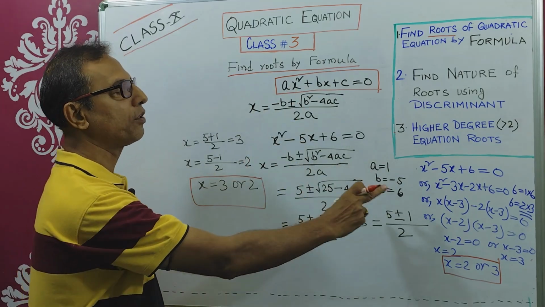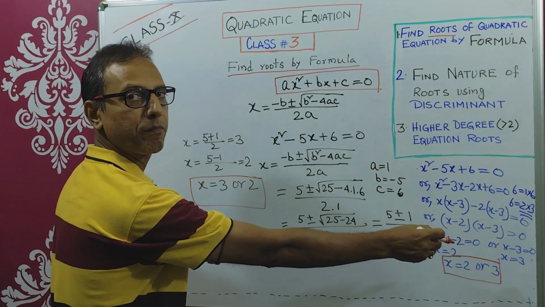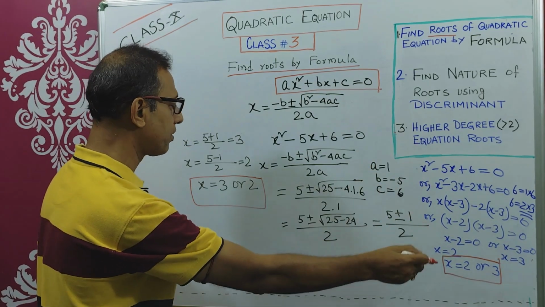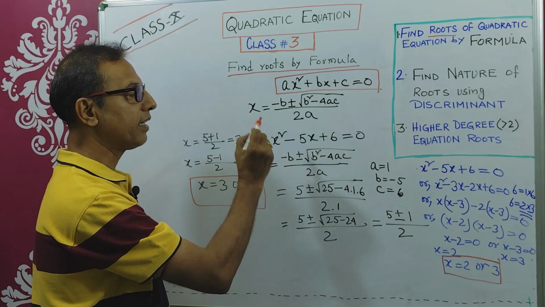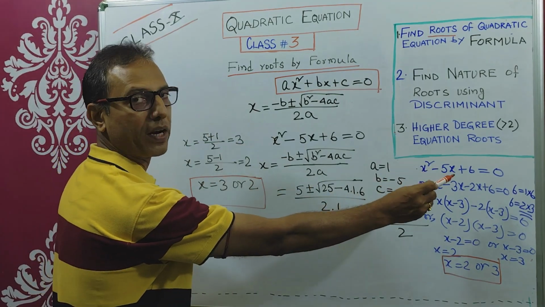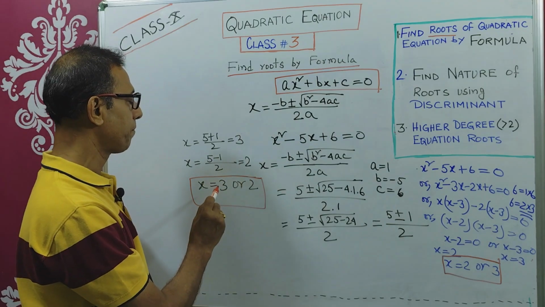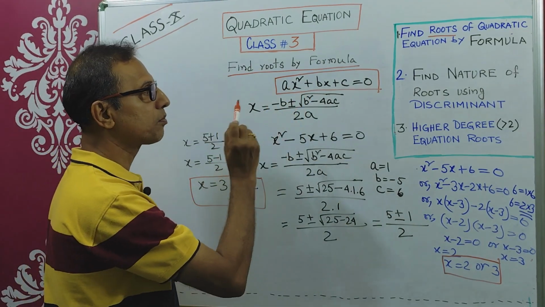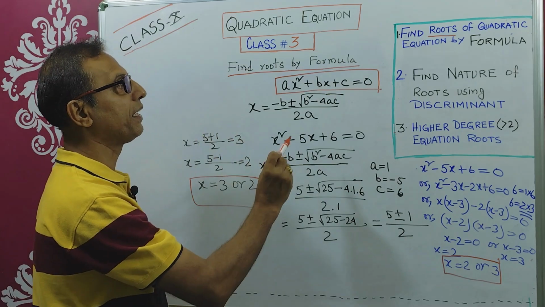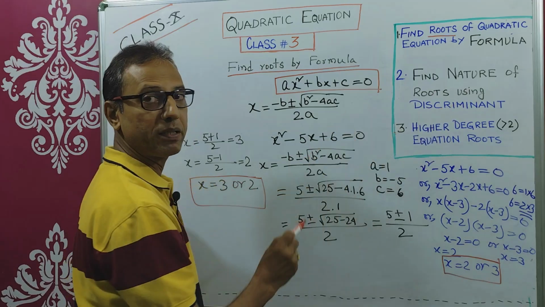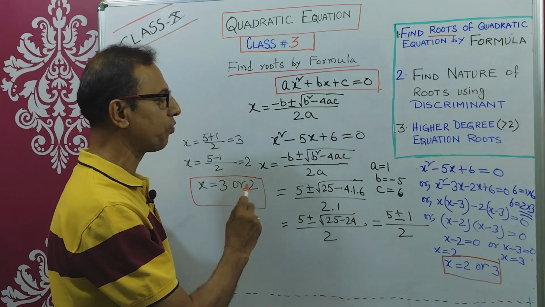First check whether you can do it using factorization. If you can, then do it. And if you see that the roots cannot be derived from factorization, then definitely you will go for this formula. I will explain this in more detail in the second topic, finding the nature of roots using the discriminant, that means where you will apply factorization and where you will not.